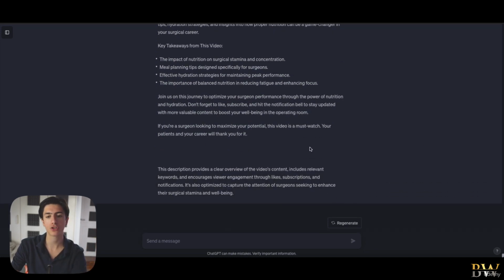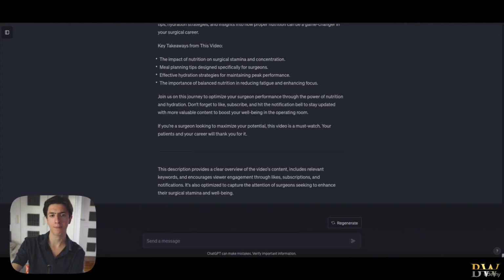So let's see the explanation from ChatGPT. It says, this description provides a clear overview of the video's content, includes relevant keywords, and encourages viewers' engagement through likes, subscriptions, and notifications. It is also optimized to capture the attention of surgeons seeking to enhance their surgical stamina and well-being. So as you can see, this is not only optimized to appeal to the search algorithm, it is also optimized with a call to action to like and subscribe to our channel, and it is optimized to capture the attention of our target audience and our target avatar, which are surgeons.